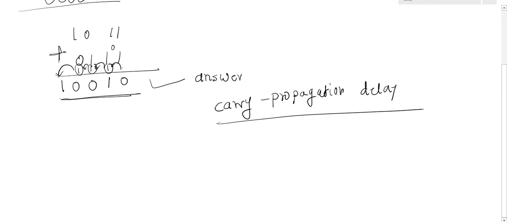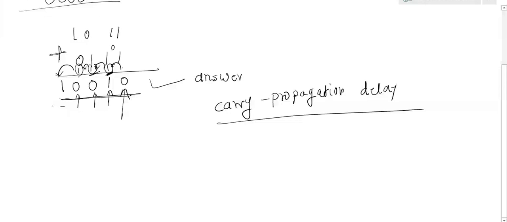Now what happens in the look ahead carry adder? Here whenever the carry is generated from the last bit, at the same time the carries at the first bit, second bit and so on are calculated. Clear? These are calculated in advance. And then by considering the carry generation, the final sum is going to be performed. Clear? So whatever time is required for generation of the first bit carry, second bit carry and third bit carry, that time is going to be saved.